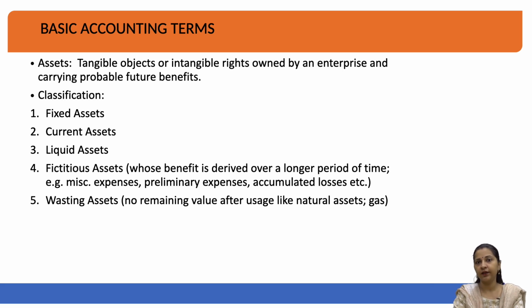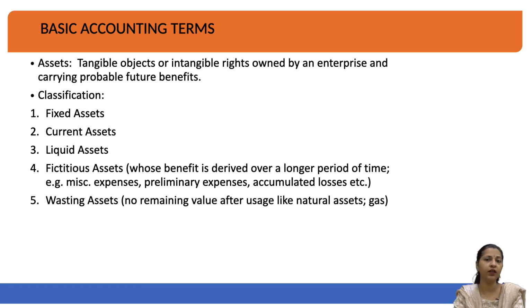The third category here is called liquid assets. You can derive liquid assets from the current assets by subtracting the stock and the prepaid expenses. Liquid assets are those assets which can be readily converted into cash faster than the current assets.